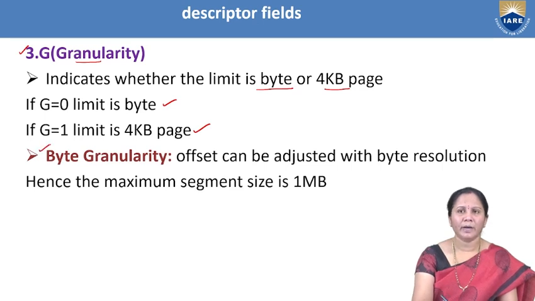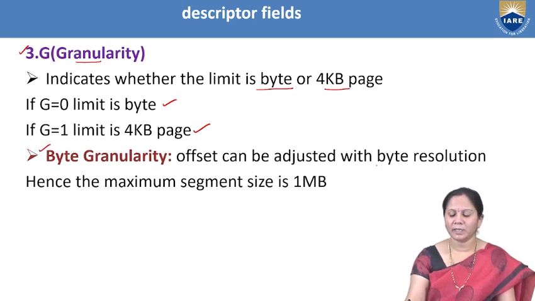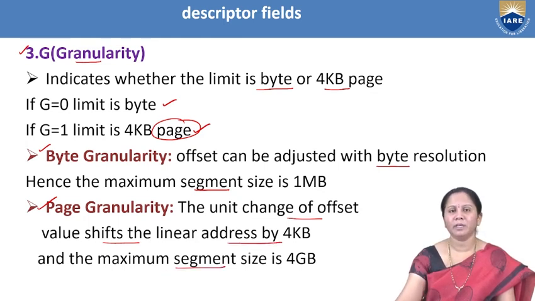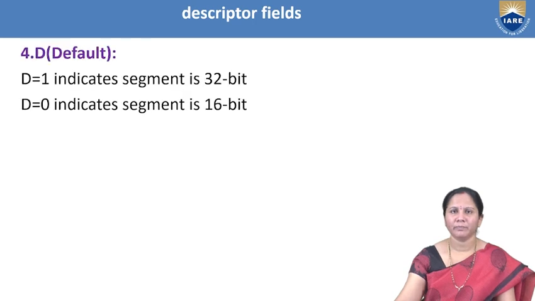So if it is byte granularity, the offset can be adjusted with byte resolution, so the maximum segment size will be only 1 MB. Whereas if it is page granularity, a unit change of the offset value shifts the linear address by 4 KB, and the maximum segment size will be 4 GB.